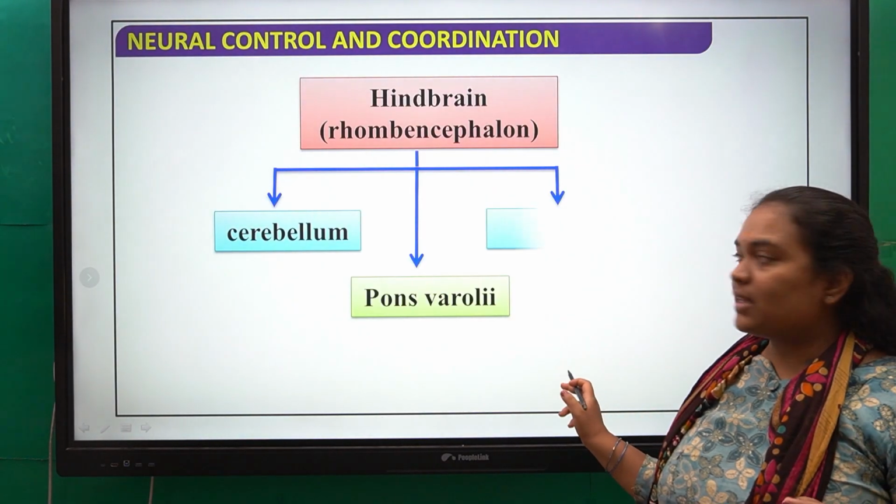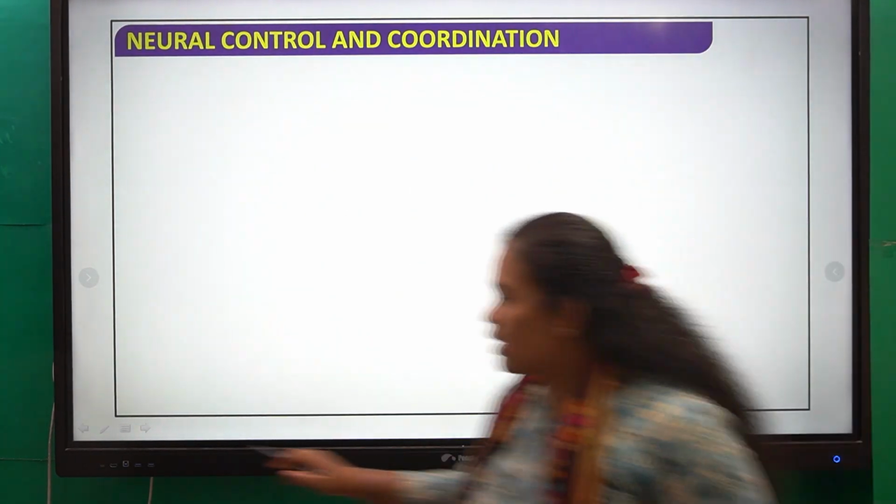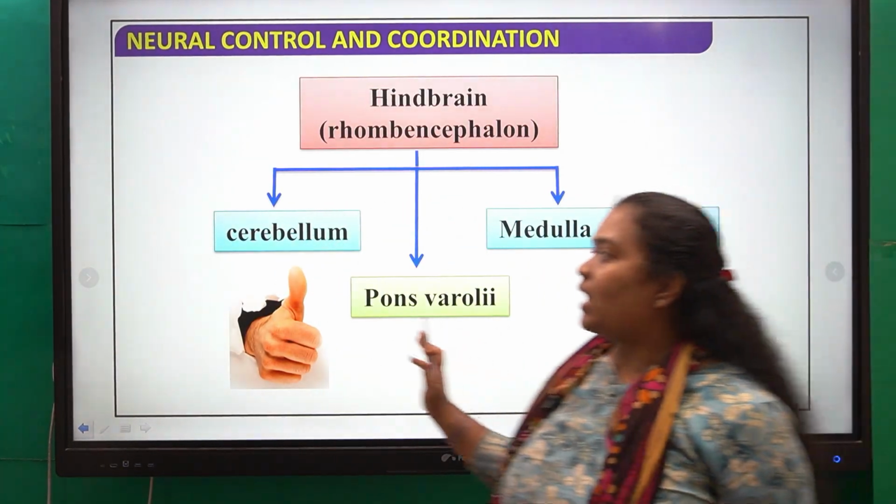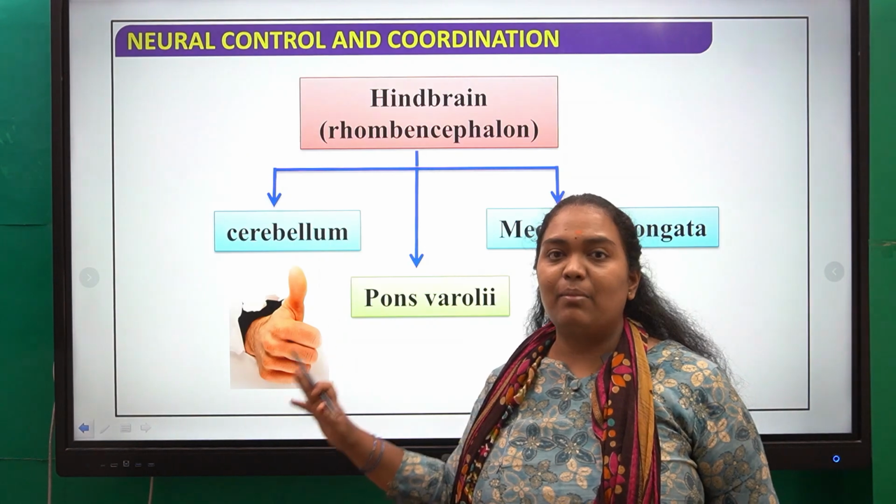As you know, the hindbrain is made up of the cerebellum, pons and medulla oblongata. We are specifically talking about the cerebellum and different parts of it.